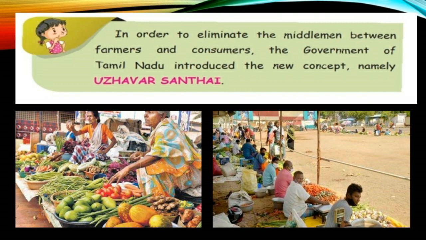Let us know some important facts about agriculture. In order to eliminate the middlemen between farmer and consumer, the government of Tamil Nadu introduced a new concept, namely Uzhavar Sandhai. You all remember Uzhavar Sandhai. Farmer we all know, and consumer means the one who gets the produce. It is a major initiative which is useful for the farmers as well as for consumers.